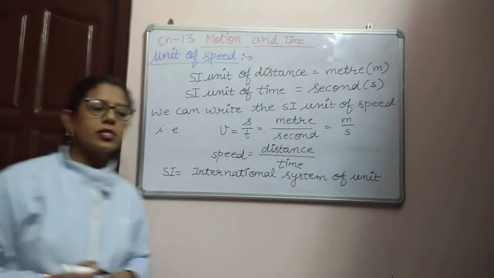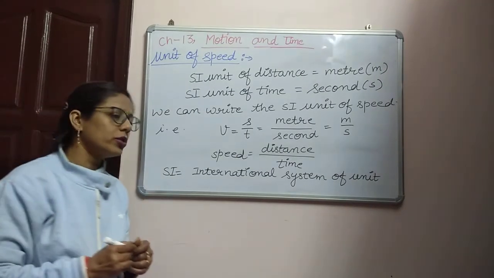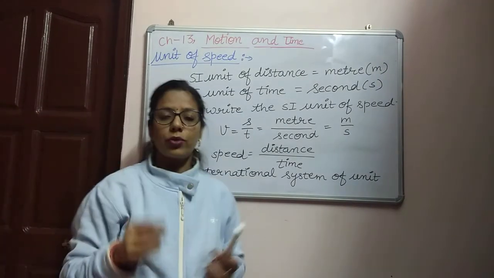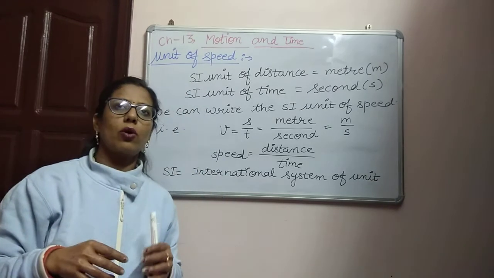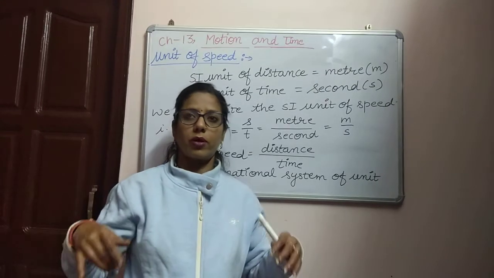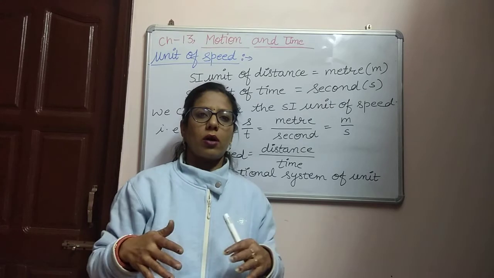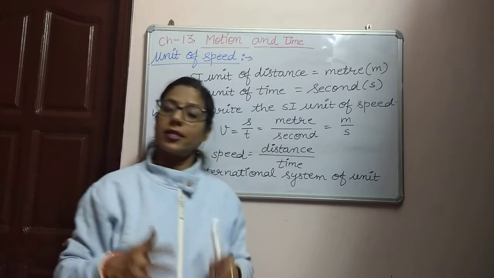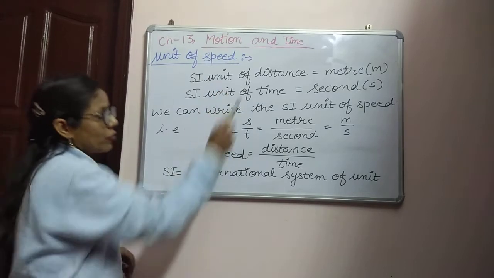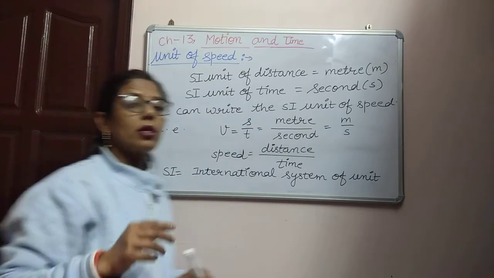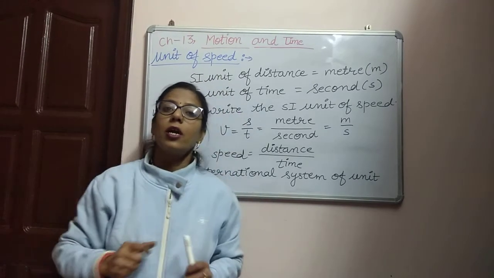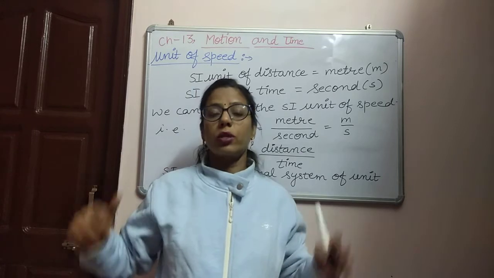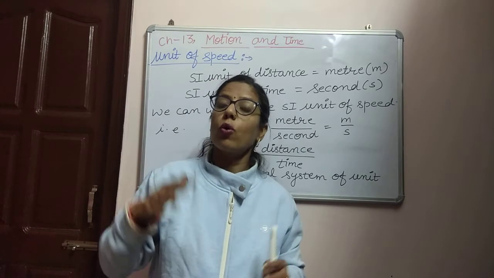It's International System of Unit. According to this system, all the units are accepted and adopted all over the world, in all the countries as they are. It means that the SI unit of distance is the meter. The meter for distance is accepted all over the world, for all the countries.